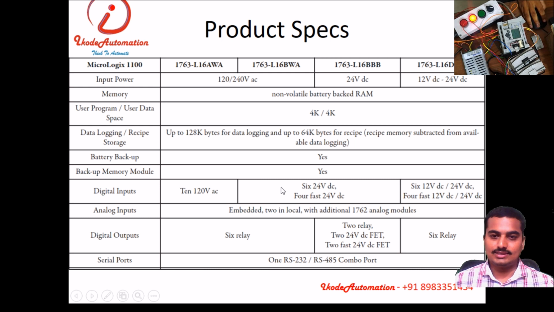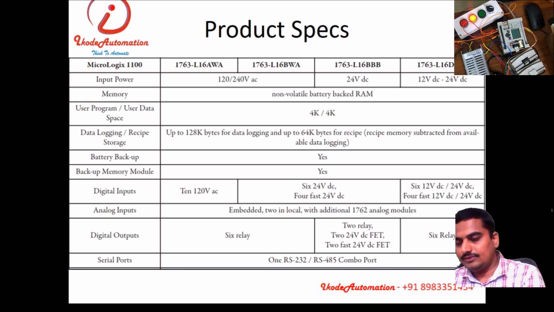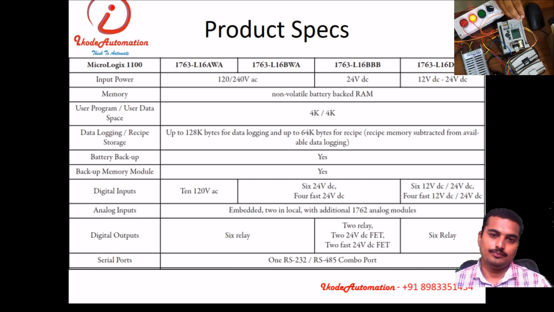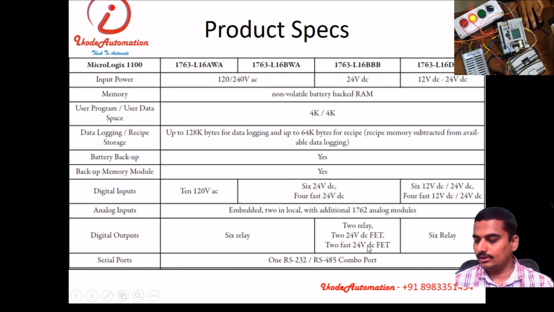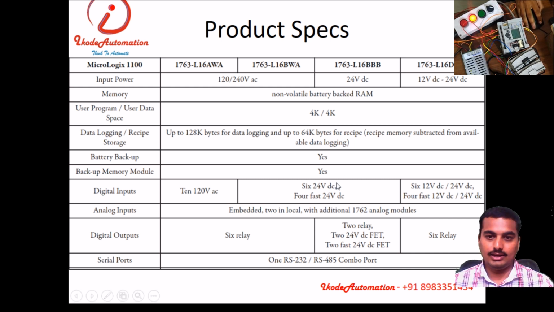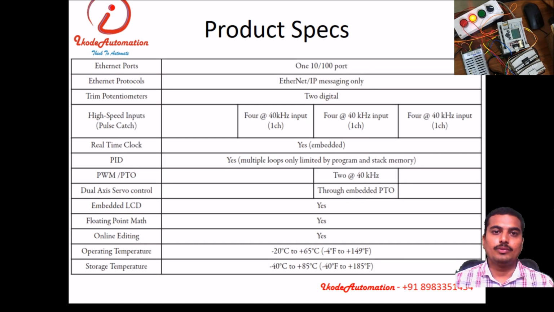Digital input output. It has 6 24 volt DC inputs. 4 fast inputs. It has fast inputs, so we can directly interface the encoder with this PLC. Okay, high speed encoder. It also has the high speed output. 2 fast outputs are there. 2 fast outputs means you can run 2 servo or 2 stepper motors with this PLC. Then it has some relay outputs, so we can directly switch 230 volt AC or DC supply with this PLC.